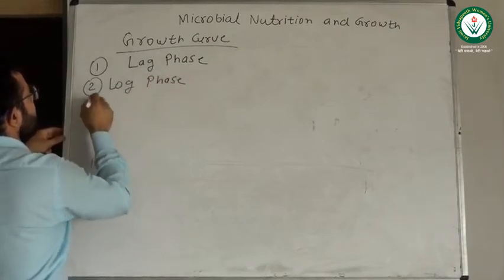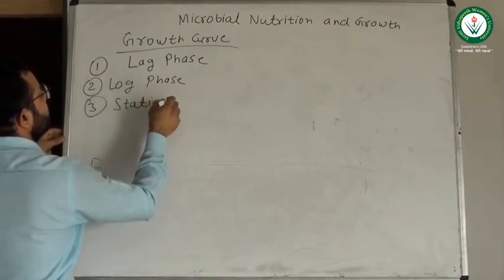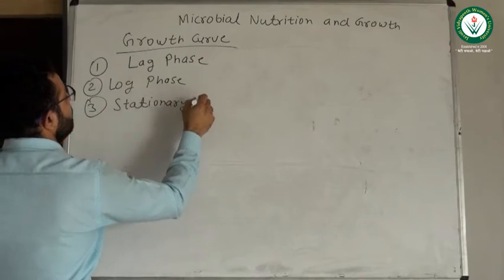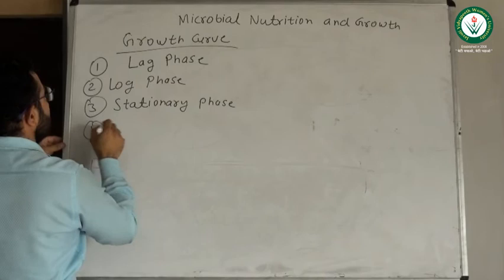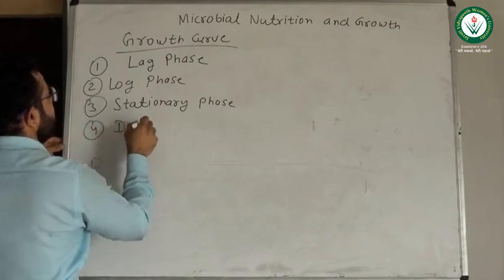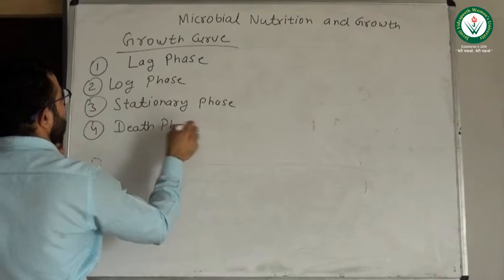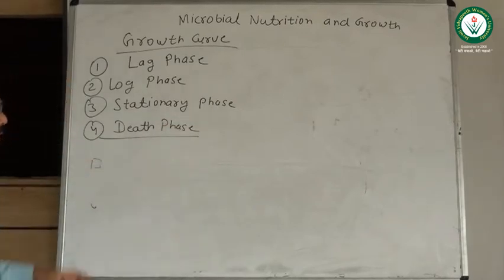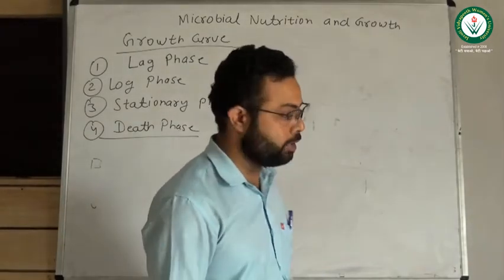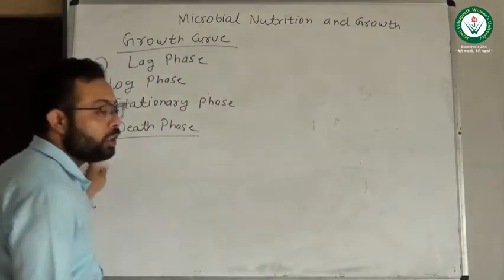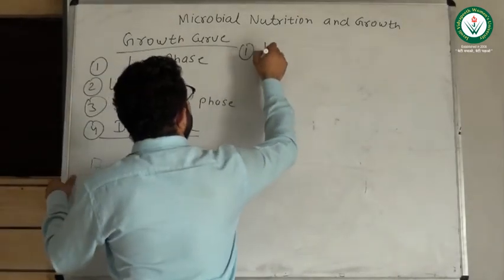The third is the stationary phase. And the fourth is the death phase. This growth curve is common to all types of microorganisms. We will discuss each of them one by one. The first one is the lag phase.